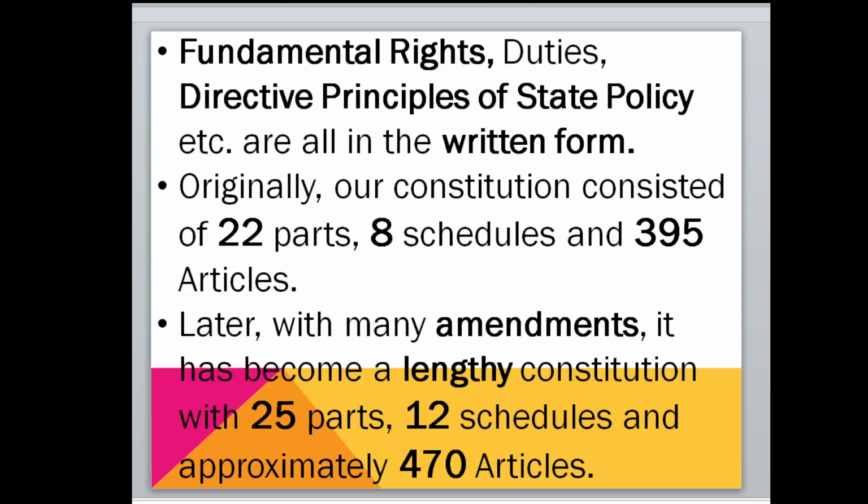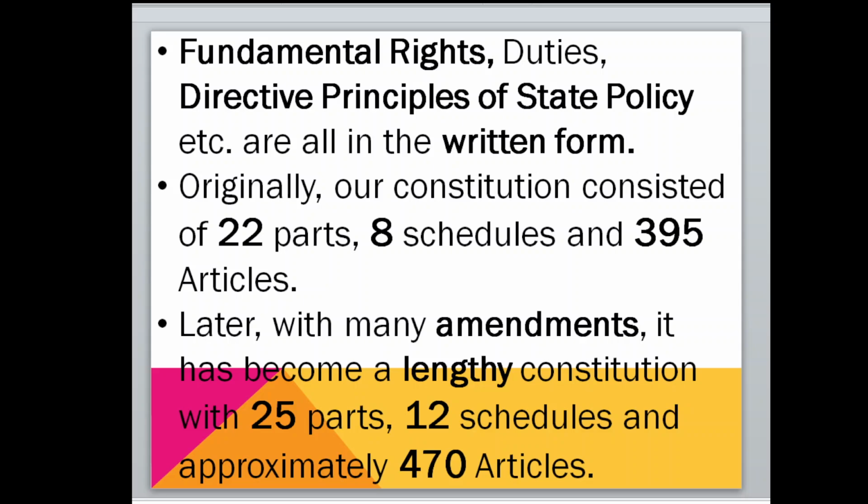Along with that, fundamental rights, duties, directive principles of state policy, etc. These all are in a written form. When we adopted our constitution, at that time it had 22 parts, 8 schedules and 395 articles.